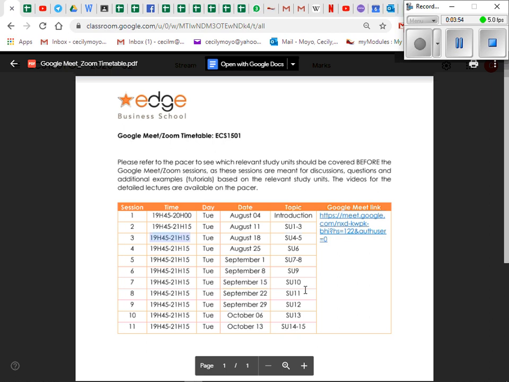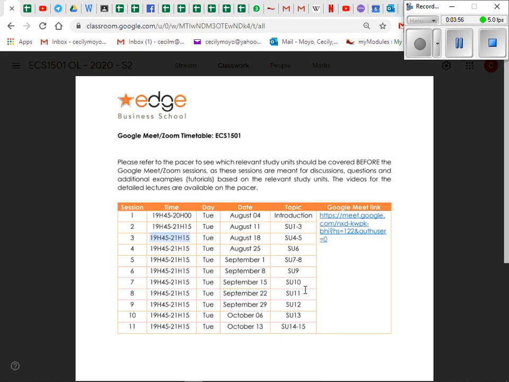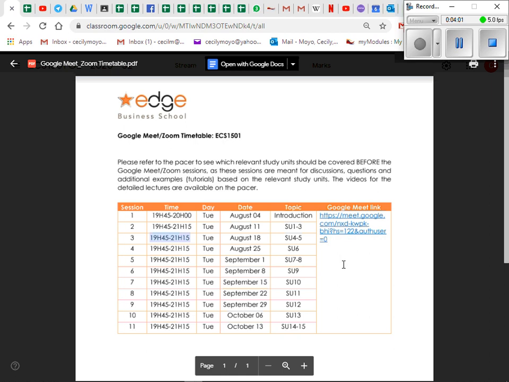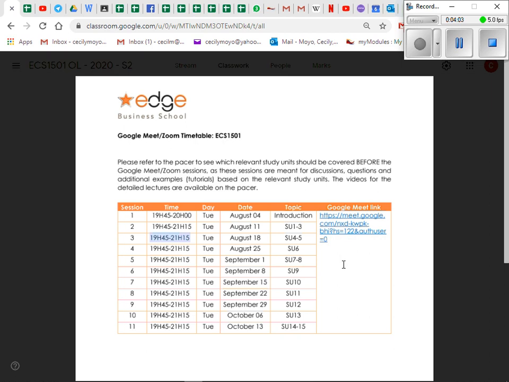So that's basically our Google Meet or Zoom timetable. It's just a link where we're going to be in that particular class. We are just going to have one link going on. I'll communicate with you whether we are going to use Zoom or Google Meet, and that is what we're going to use.